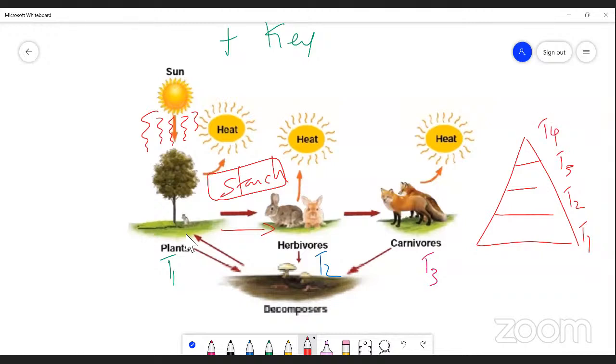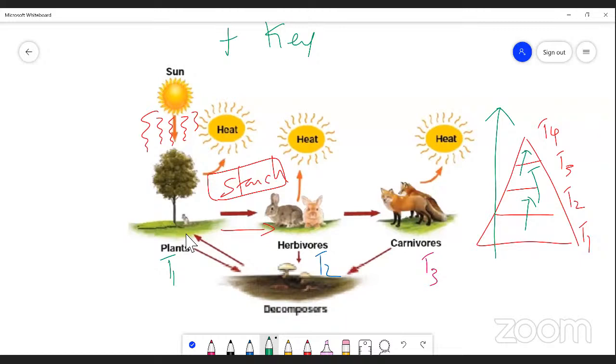So among these is the flow of energy from trophic level 1 to 2. Here the energy flows unidirectionally. From T2, the energy passes from trophic level 2 to 3, and from T3 the energy is transferred to T4. Hence, this transfer of energy in an ecosystem is unidirectional. That's why this flow of energy is considered to be a functional key to the ecosystem, right?